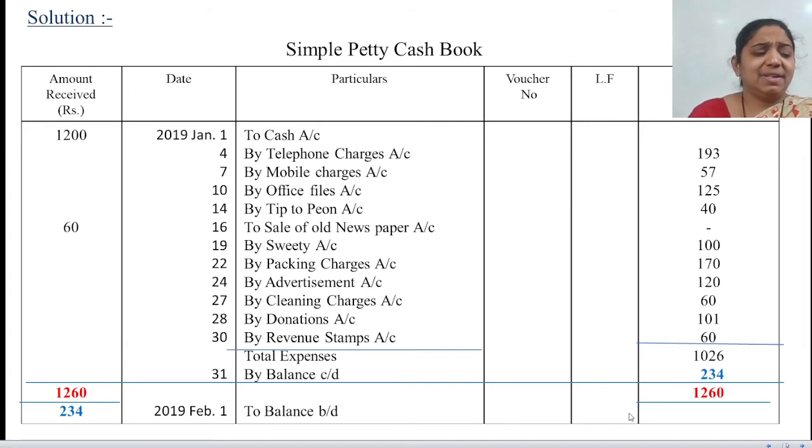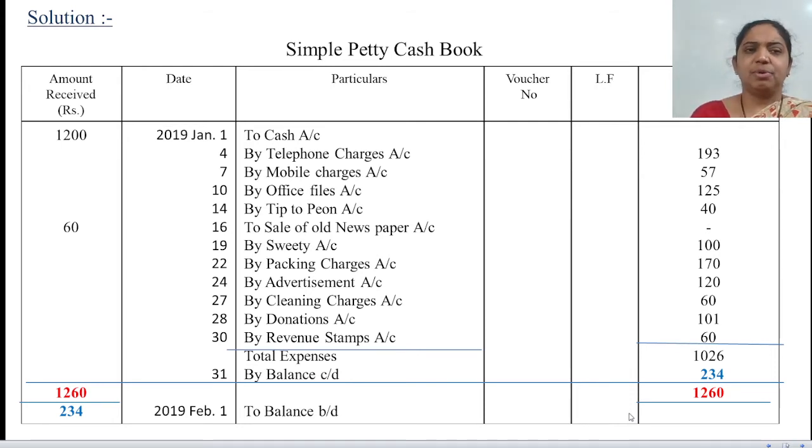Got it? Afterward, the next is given, date 4, paid telephone charges. When you pay, remember you have to write on the credit side, that is, on the total amount paid. Then you will write date 4, by telephone charges, and the amount on the credit side, that means the total amount side: 193 rupees. Now next, date 7, paid mobile charges. You will write date 7, by mobile charges, with the amount on the total amount paid side, 57.